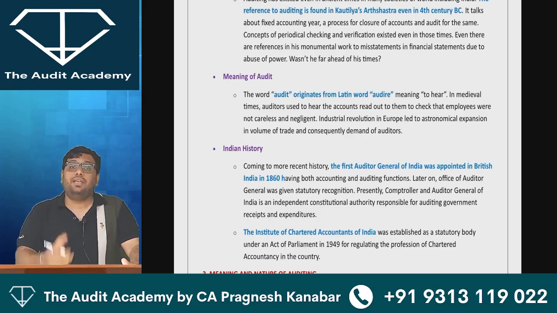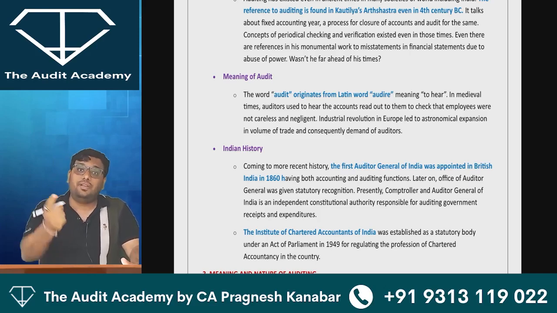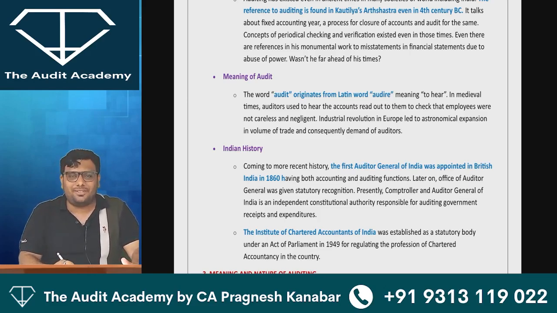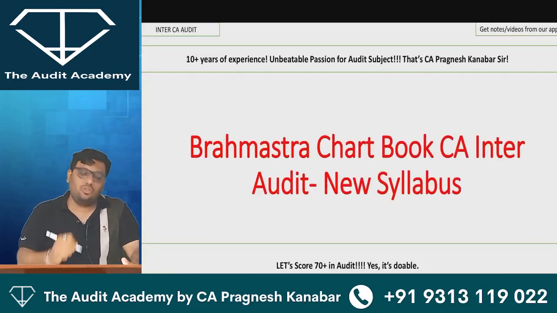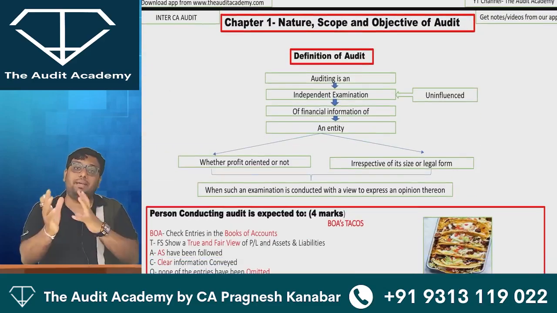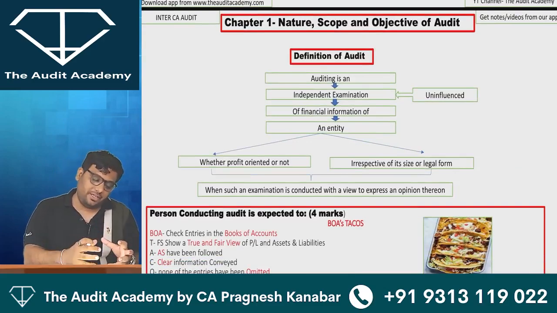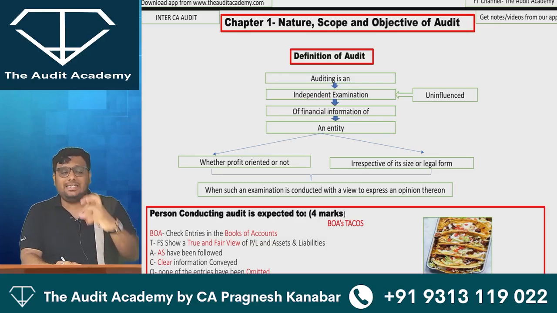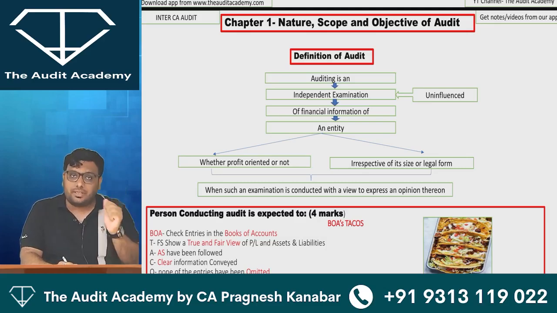However, we have to ensure that we cover the syllabus in a time bound manner without missing out on the concepts. So you have your chart book also, which I have given. This chart book is a compact book. For example, if you have the definition of audit and some content over here in the chart book, this is exactly what I want you to remember.